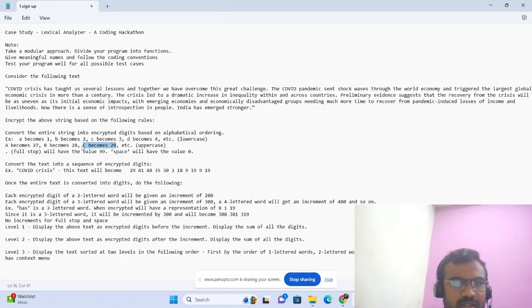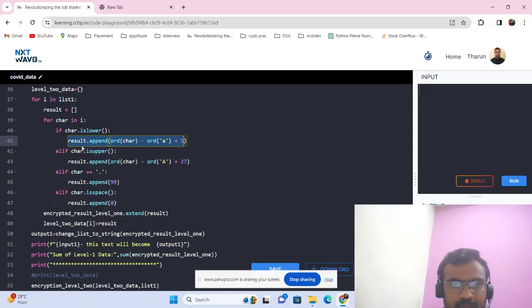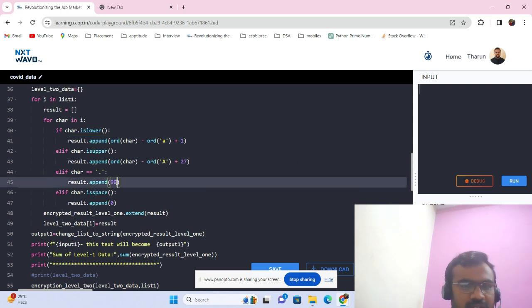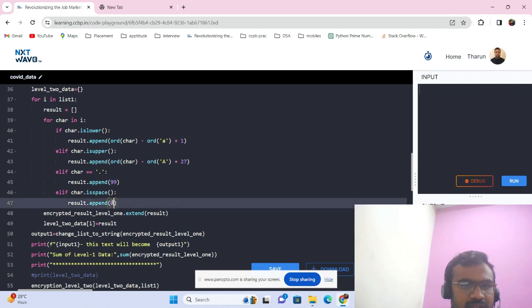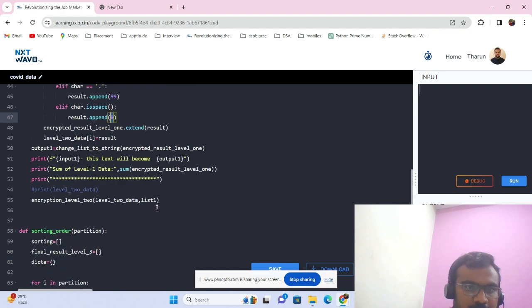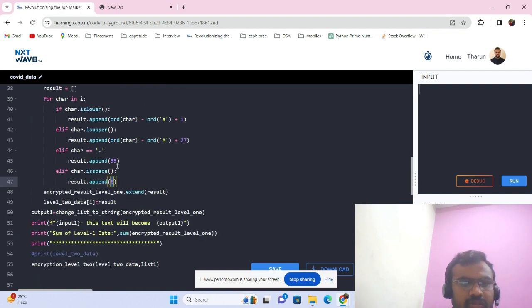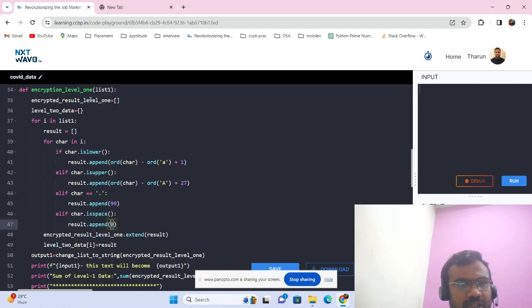In this way, we have divided. And for dot, there is a given input, we have to use a digit called 99. And for space, we want to use 0. In this way, the given input has been encrypted into digits, and it has been added into the level 1 result.